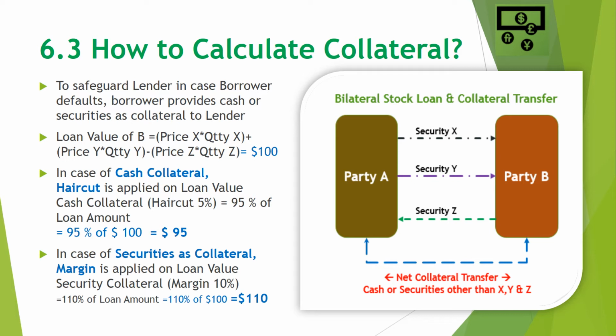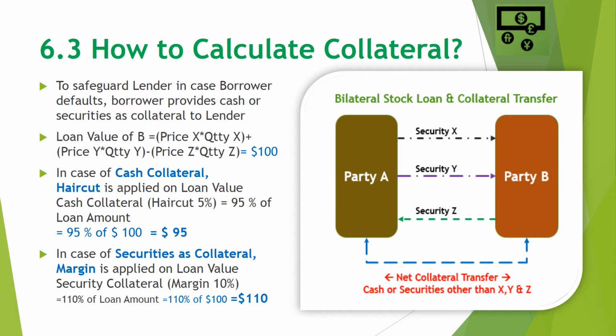Assuming that a haircut of 5% is applied, then the cash collateral value will be 95% of the loan amount for party B, which will become $95.